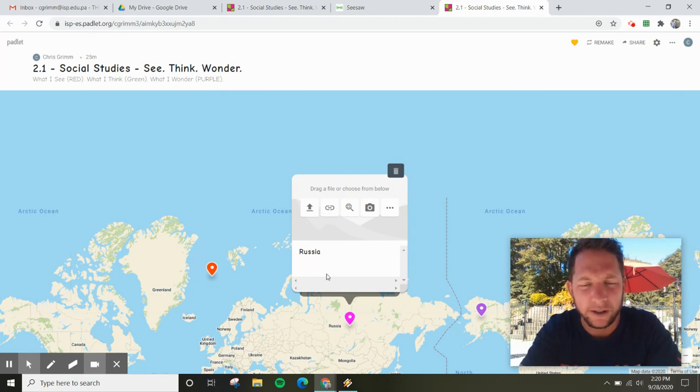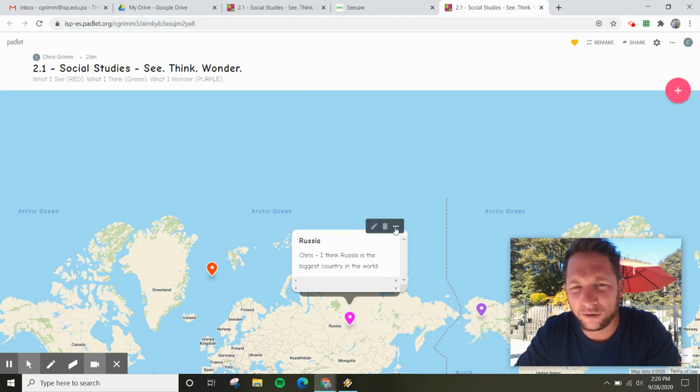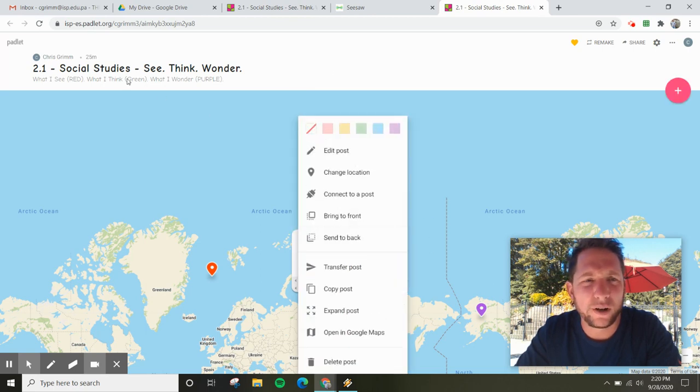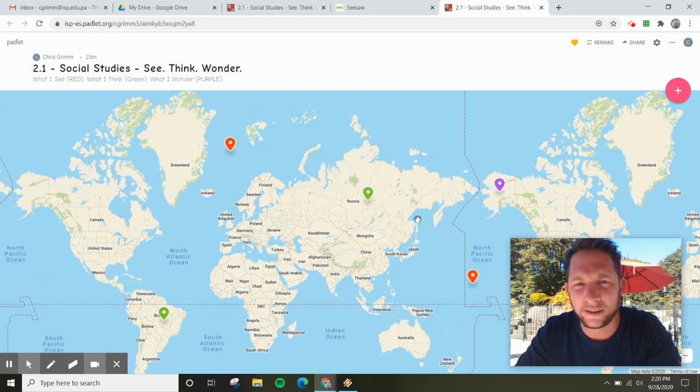I'm going to put my name first and use those words: I think Russia is the biggest country in the world. That's what I think. I can click out. Dots for what I think are green. So now I have the green pin right there, something that I think I know.